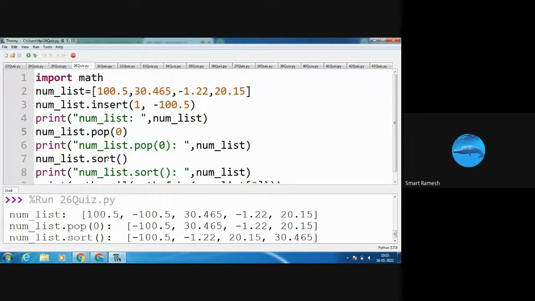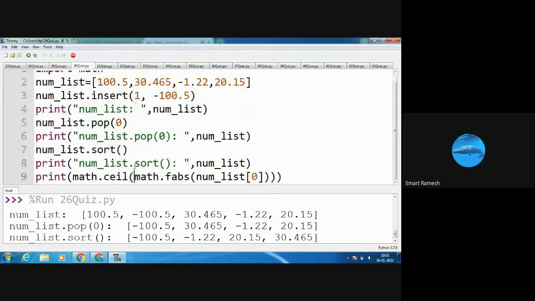Next is the sort function. What is the use of the sort function? It is going to sort the numbers in ascending order. See here, which is the smallest number? Minus 100.5. Yes. Next smallest number minus 1.22. Okay. Next 20.15. Next 30.465. That is the answer. Okay, that is sort.